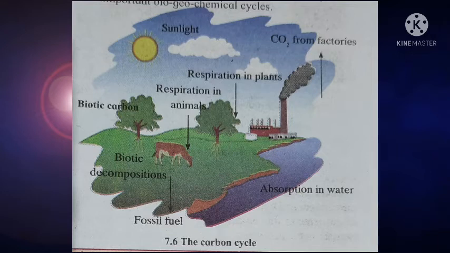Carbon is also emitted from fossil fuels and the burning of fuel. With the respiration of all animals, carbon dioxide is emitted, but plants use this carbon dioxide for photosynthesis and release oxygen into our environment. An important property of carbon dioxide is its capacity to absorb heat. So increasing the level of carbon dioxide in our atmosphere leads to global warming, or an increase in temperature. So maintaining a balance of carbon dioxide is very necessary.